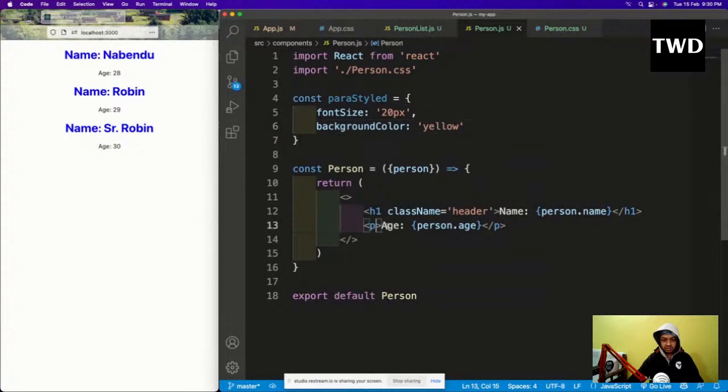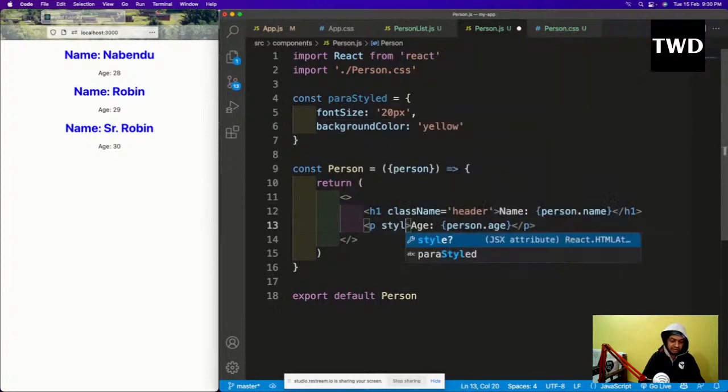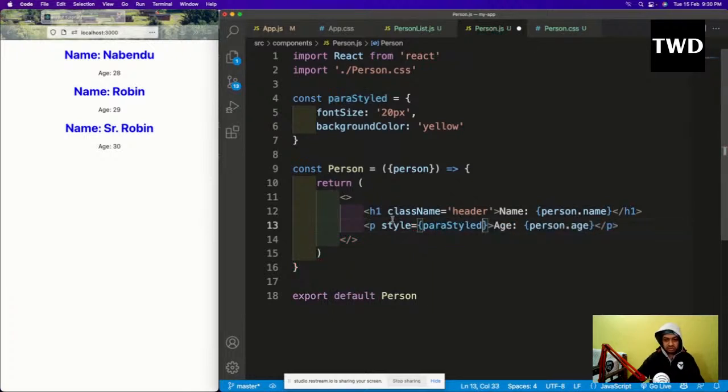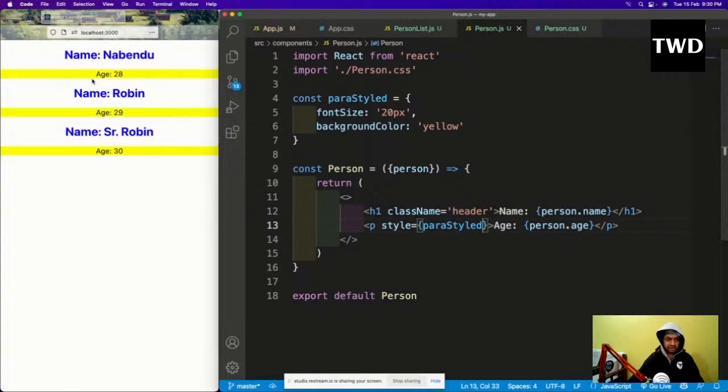Now what I'm going to do here: style equal to this paraStyle. The style tag is there in HTML also, but here style equals the object, so I have to give paraStyle. See, it has been done like this, and font size and all of these things are applied. But most people don't use it like this. I can use it in another way.